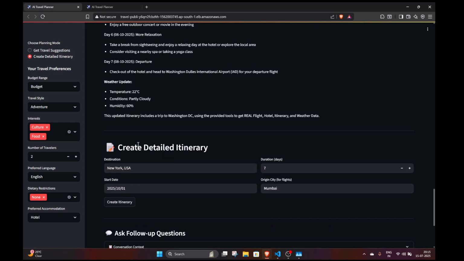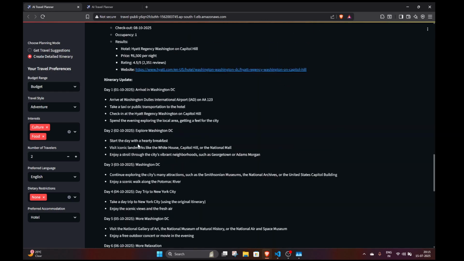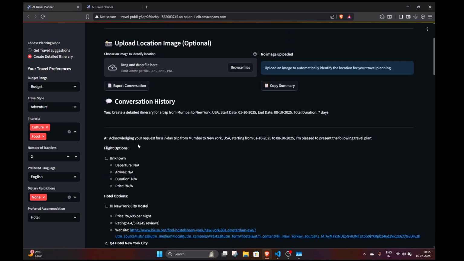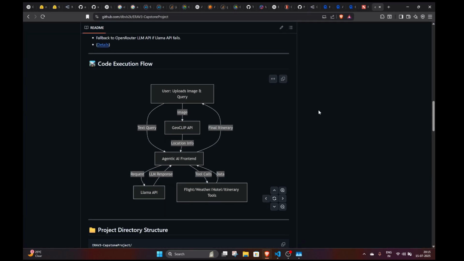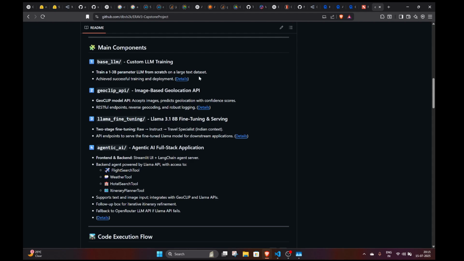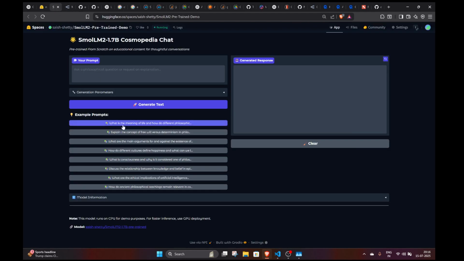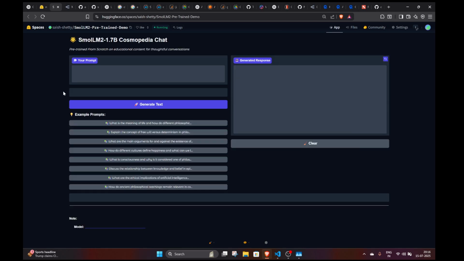So there's a weather update and everything is working. So, this is in a nutshell our project. Just to give you an idea of the kind of research and development that went into making this, we actually have done all the requirements of the project. So we had a base LLM which we had trained, a 1.3 billion parameter LLM from scratch. It's a small LM, and we have that model also here. This is a SmolLM2 Cosmopedia chat. This also works well. This is already deployed on Hugging Face and shared with you.